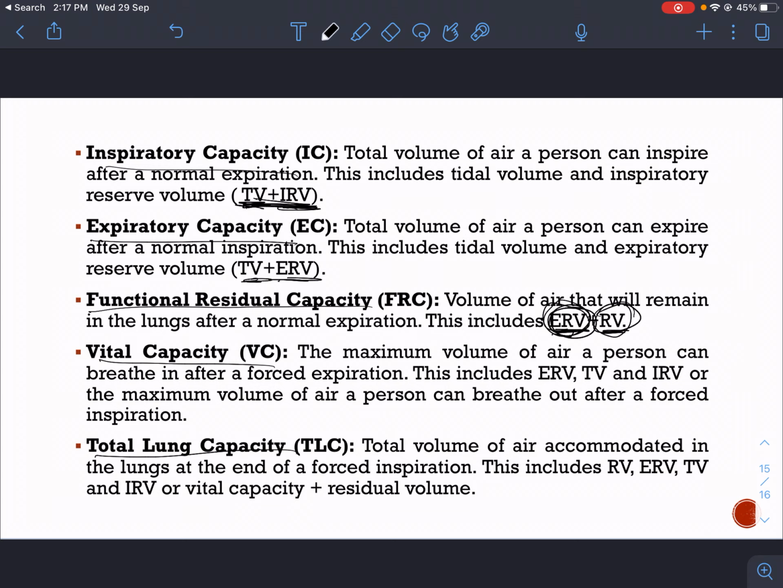Total lung capacity is the total volume of air accommodated in the lungs at the end of a forced inspiration. This includes expiratory reserve volume, tidal volume, inspiratory reserve volume, and residual volume.